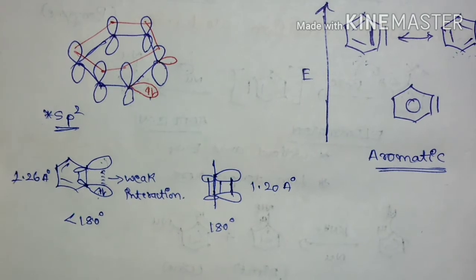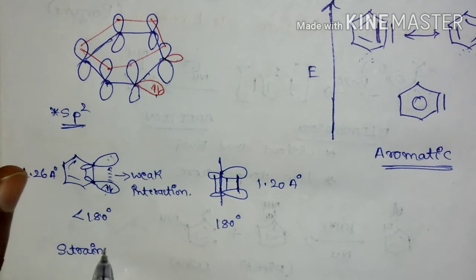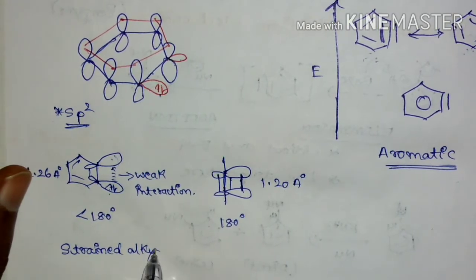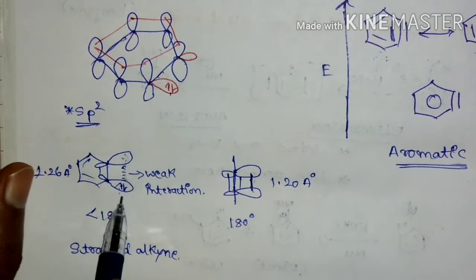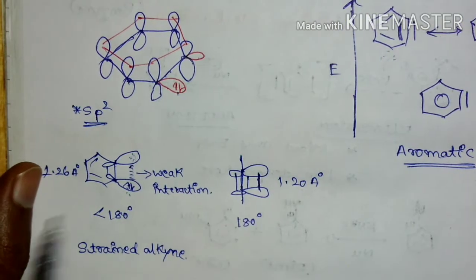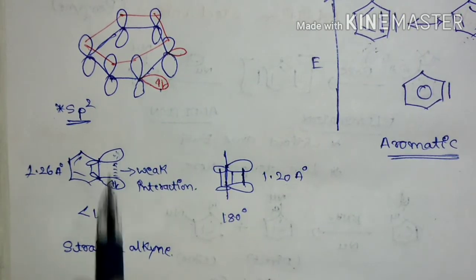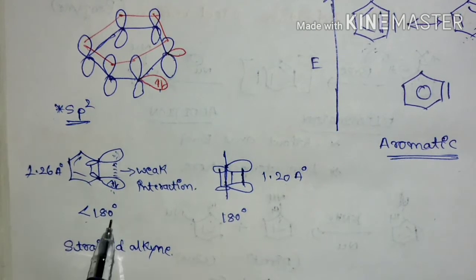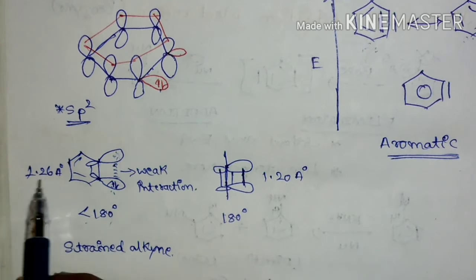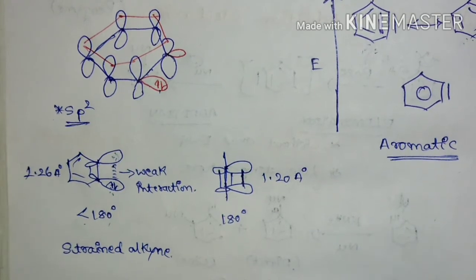If it is less than 180 degrees, then it is called a strained alkyne. So there is weak interaction because these two sp2 hybridized orbitals are pointing away, so there is lesser overlapping. If you compare the bond angle, it is less than 180 degrees. If you compare the bond length, it is 1.26. So somewhat it is a weaker bond, and hence it is a strained alkyne.